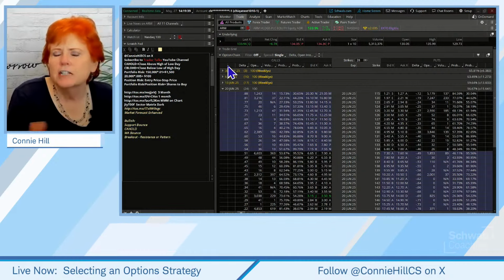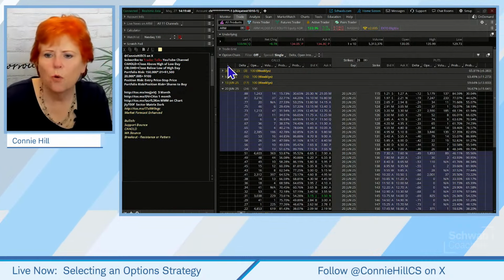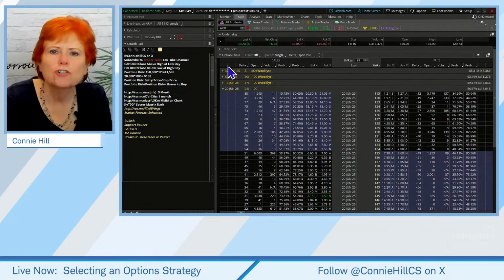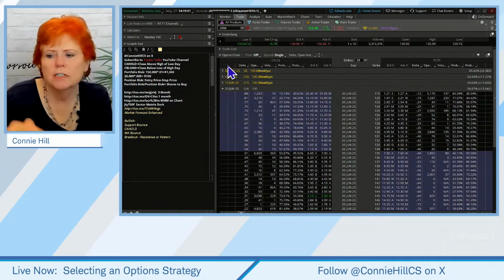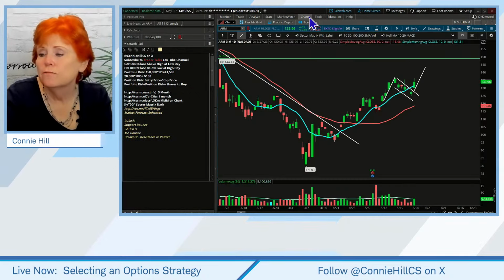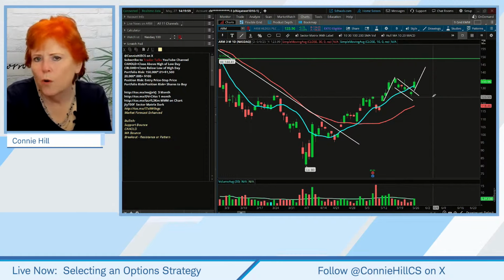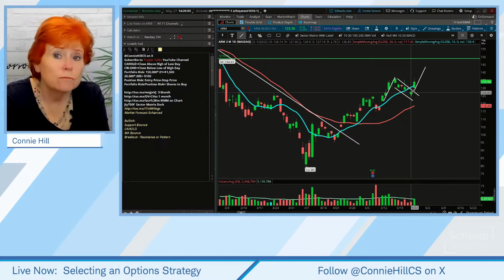Now, there's a couple of things we could do on this trade that I lined out. One is we could say, this looks maybe a little bit more directional versus neutral. If we were looking at, say, a short put vertical strategy, then we might just say, hey, let's see if it can stay above a certain point, because maybe there's not a lot of room for it to move.